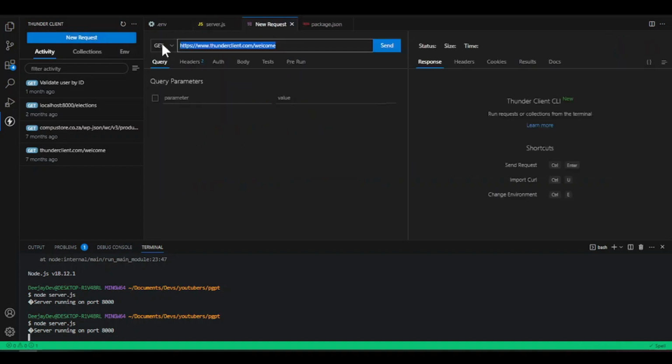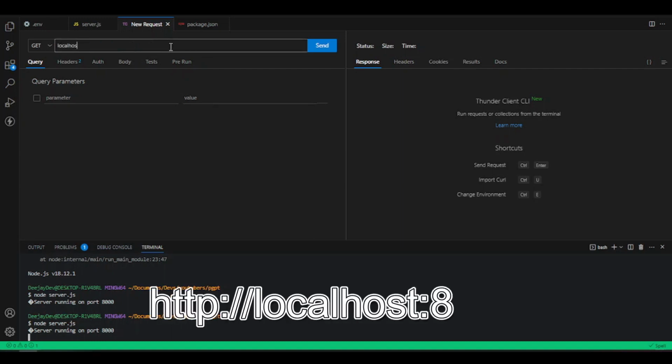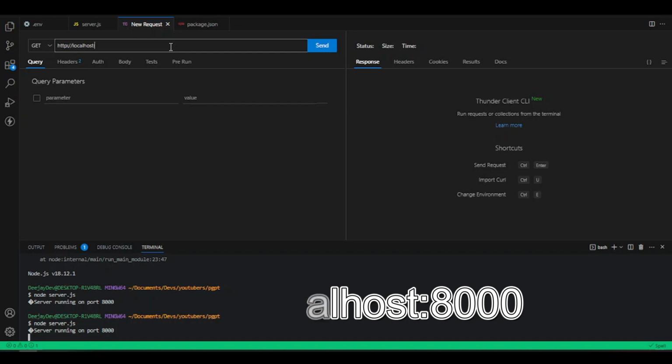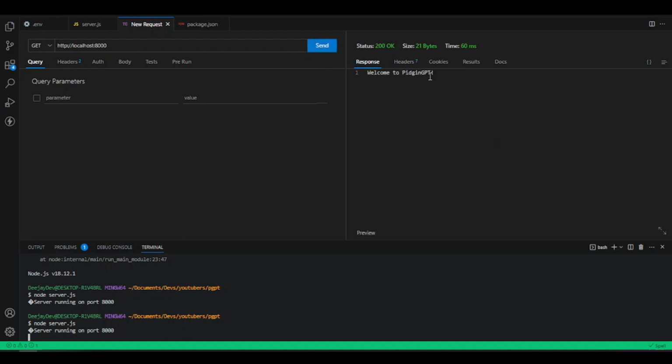We want to run a GET request, and this GET request we want to run from localhost. Don't forget to put the request. So we'll say HTTP, and make it like this, ://localhost. And then we will just put the port we want, which is now 8000 for our server. Once we've done like this, we're supposed to make a request, and then we're supposed to get this message here. So this tells us that our server is working, everything is now good for us here.